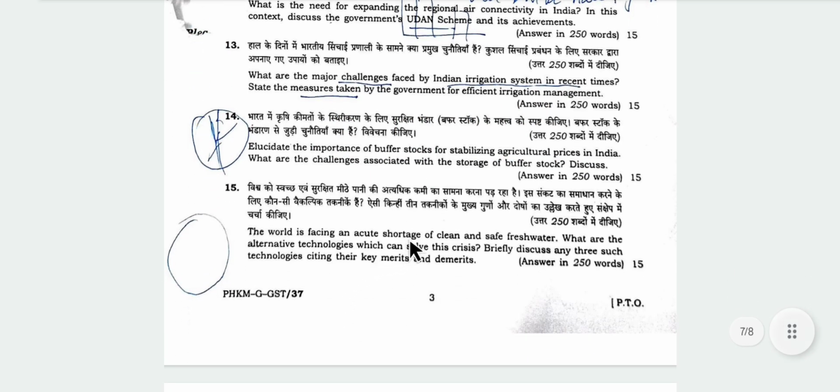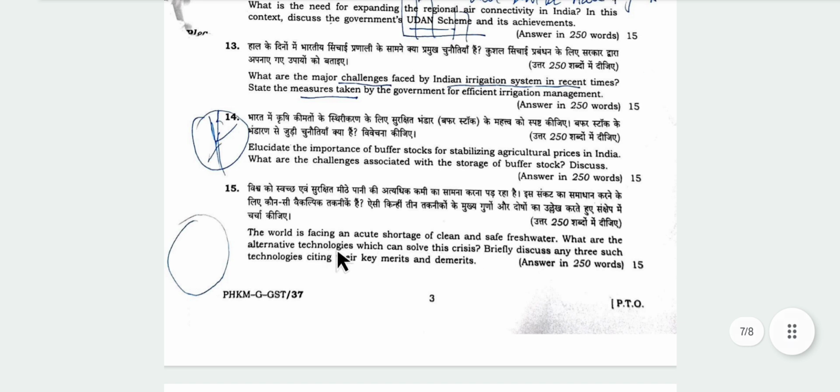Now the world is facing an acute shortage of clean and safe fresh water. What are the alternative technologies? This question I could not write that well because I was unaware of these technologies, but I addressed this part with some pie charts showing how the world is facing an acute shortage of clean and fresh water.